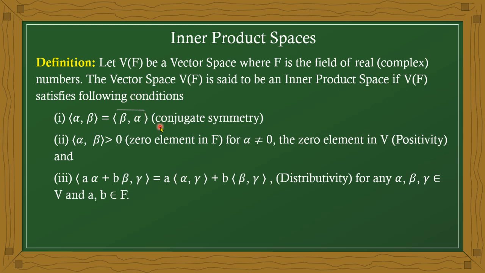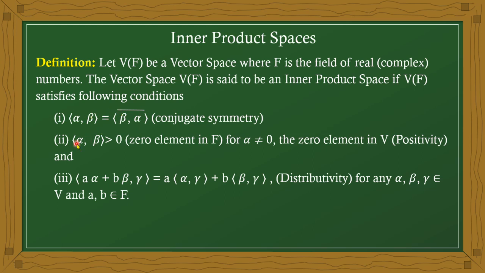What is the first property? Conjugate symmetry. That means the inner product of alpha, beta and the conjugate of the inner product of beta, alpha, both should be the same.